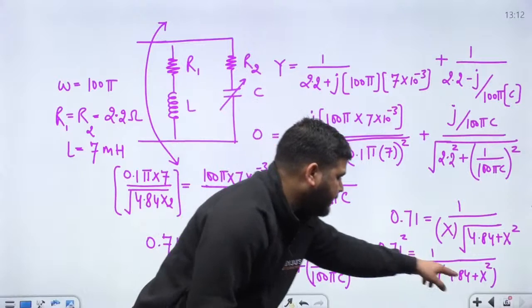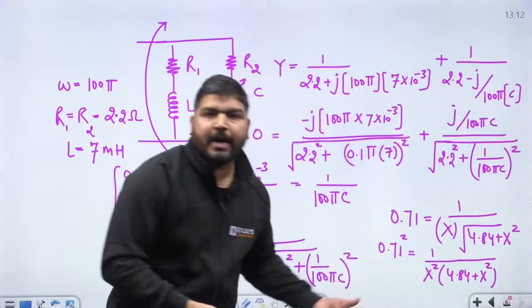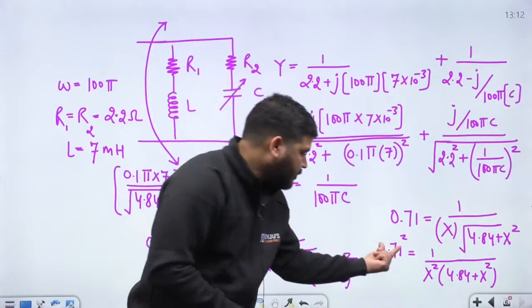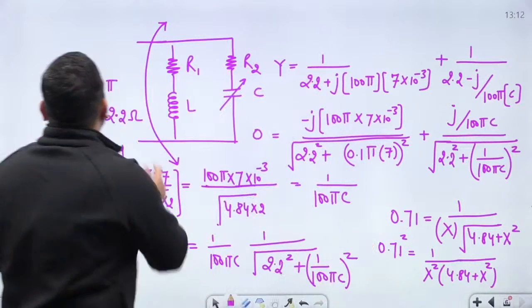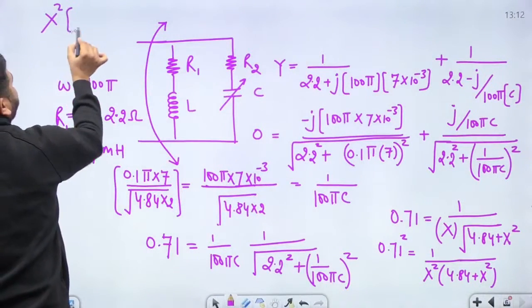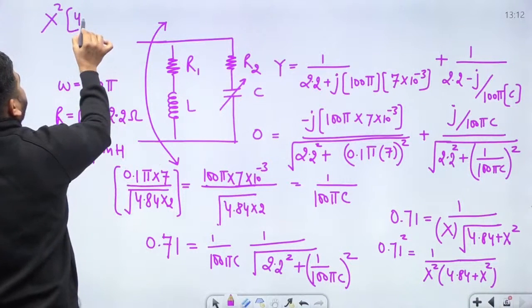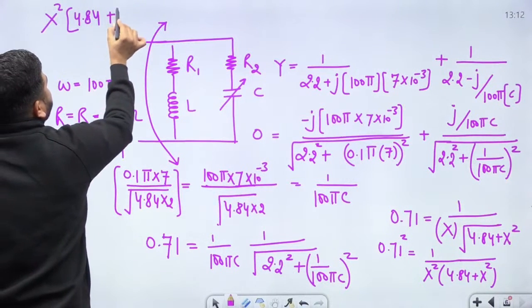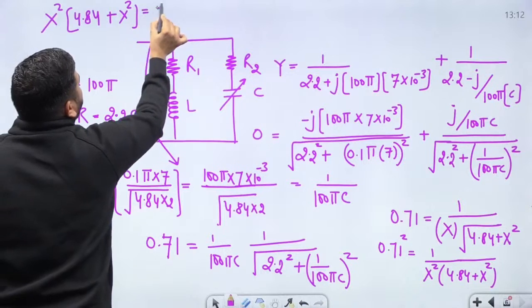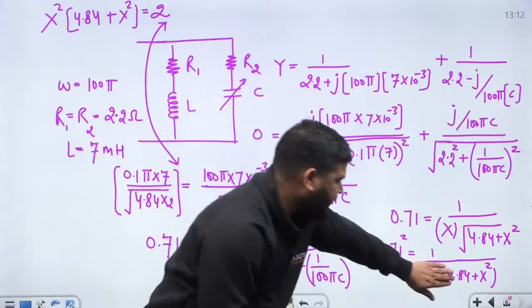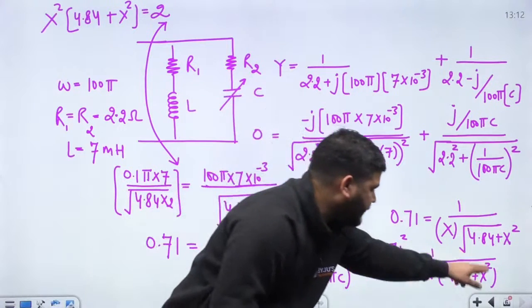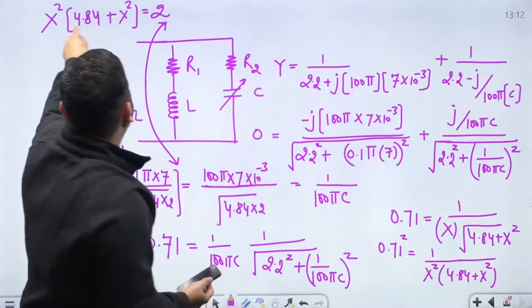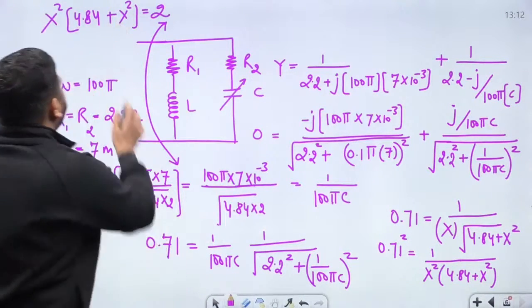Now 0.71 square is 0.5, I suppose. If you take this on this side, it will become x square into 4.84 plus x square is equal to 2. If you take the inverse of that, 0.5 inverse is 2 again, and the inverse of this is x square into 4.84 plus x square. Now you can calculate the value of x square.